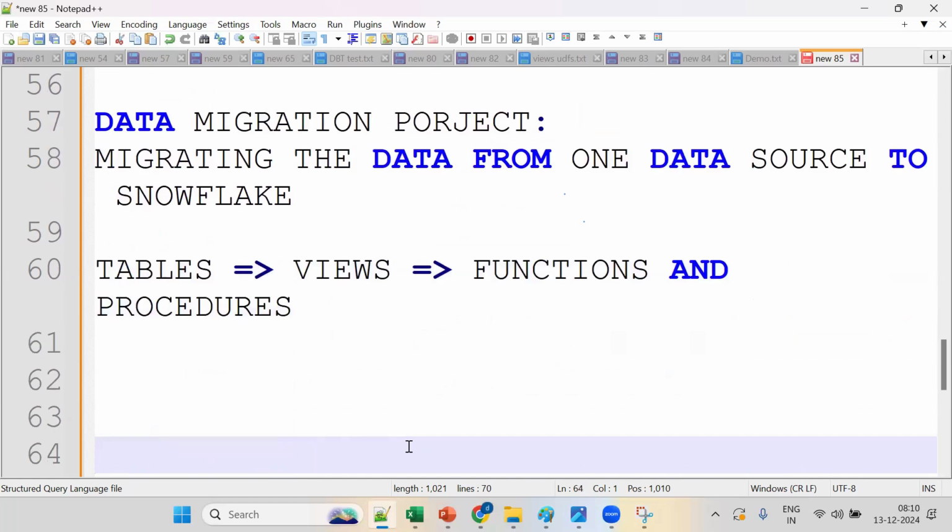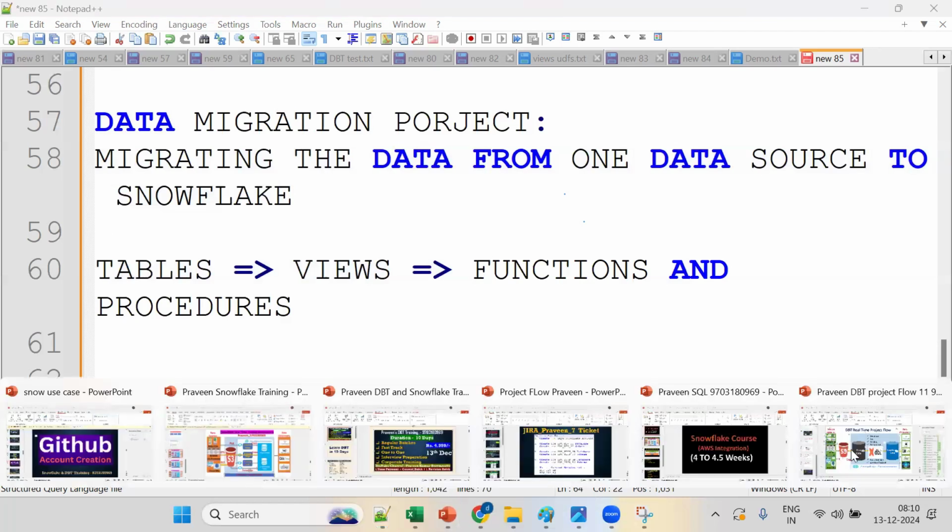Okay, remember. Now tell me, what is the advantage of DBT? Anyone? What is the advantage of DBT? Anybody? Any guess? So see the same thing. Let me go back here. We'll see the PPT, then I'll get some clarity.